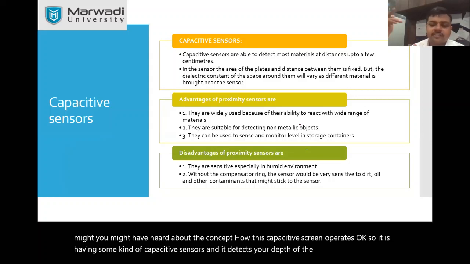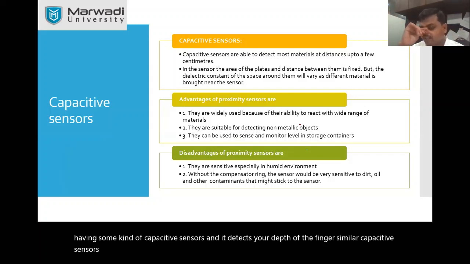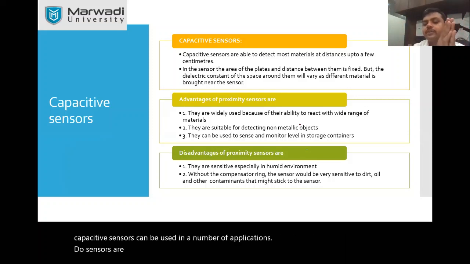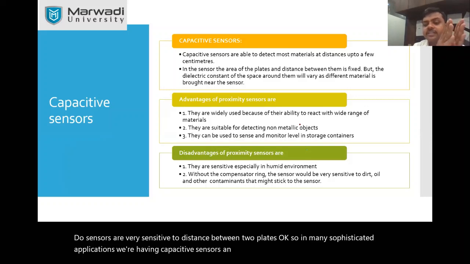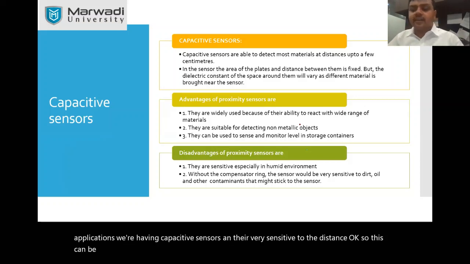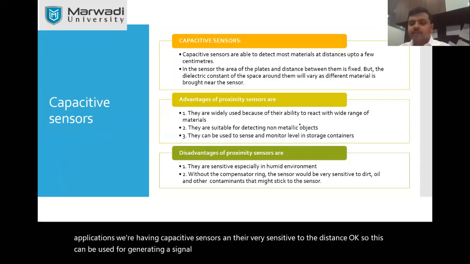Similar capacitive sensors can be used in a number of applications. They are very sensitive to the distance between two plates, so in many sophisticated applications we use them, and they can generate a signal depending on your requirement.